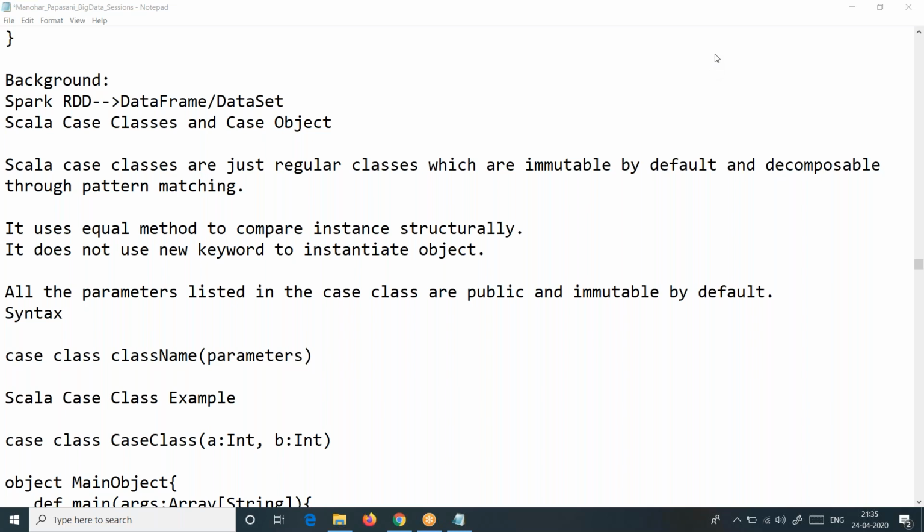The case class. What is this? And why do we need case classes? All that, we had a background in the last session, right? Again, I'll just quickly explain why it is necessary.